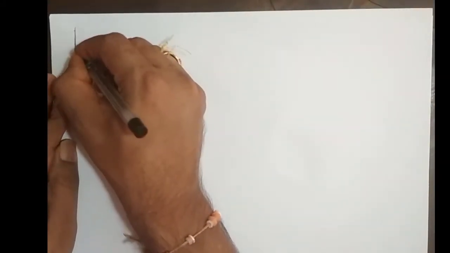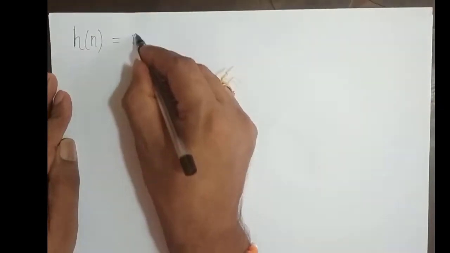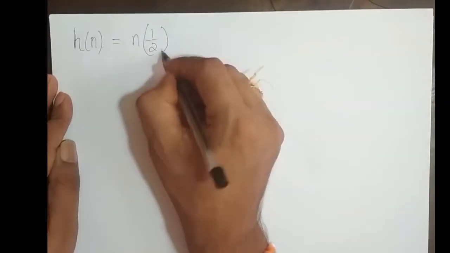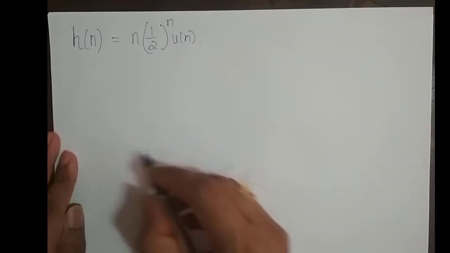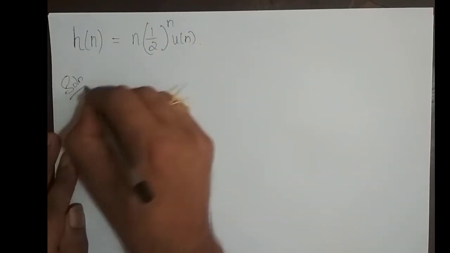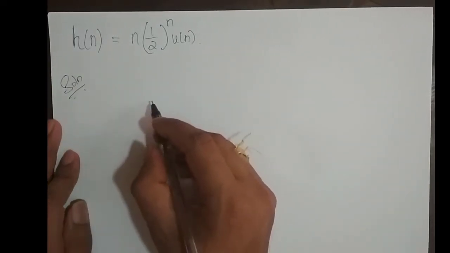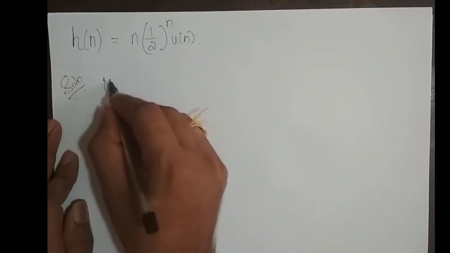Hi guys, we shall take one more problem on properties of system in terms of impulse response. Let the impulse response h[n] = n (1/2)^n u[n]. Solution: we shall check for memoryless.